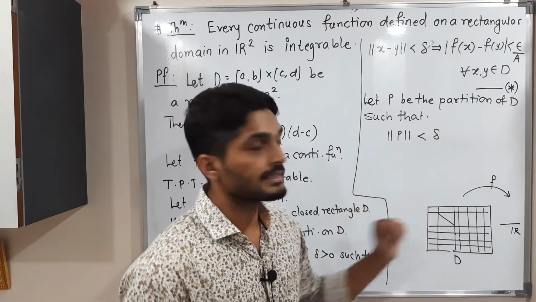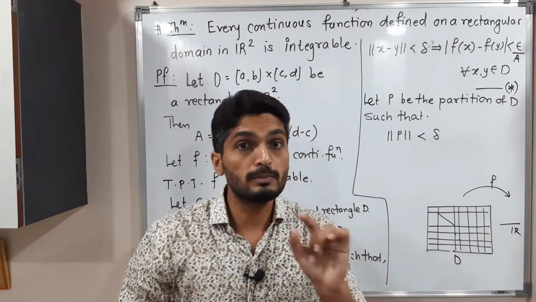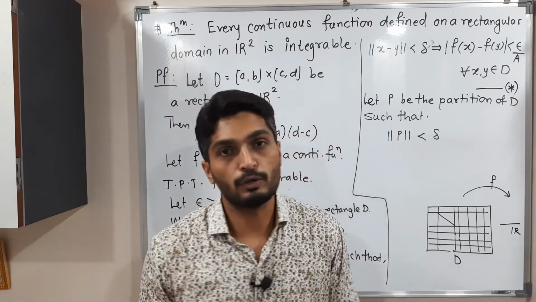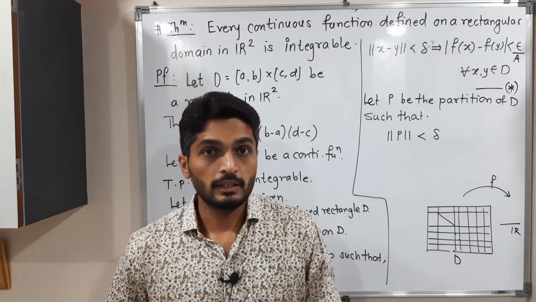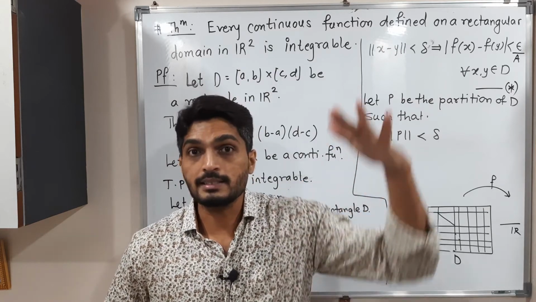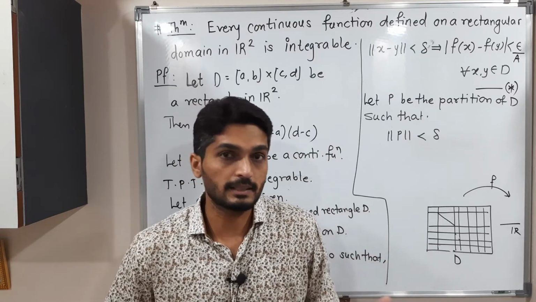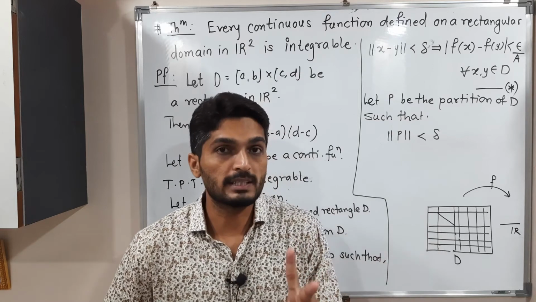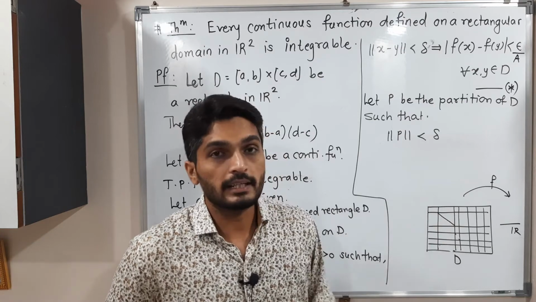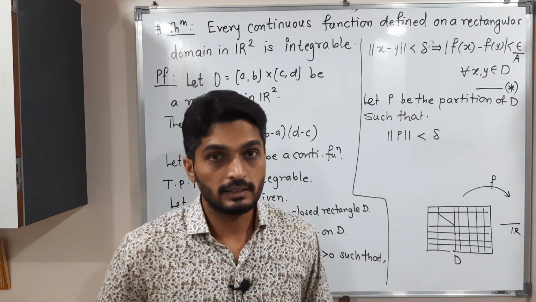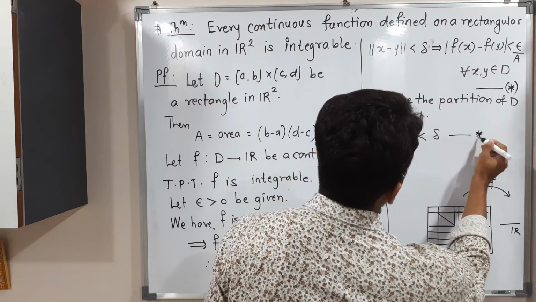So here we have a maximum distance, and it should be less than delta. That means where we have a maximum rectangle, its diameter should be less than delta. That means each diameter should obviously be less than delta. For example, if I say the tallest student of your class is less than 6 feet, then obviously each student of your class is less than 6 feet. Same thing is here. My maximum diagonal should be less than delta, so each diagonal should be less than delta. I will call this double star.